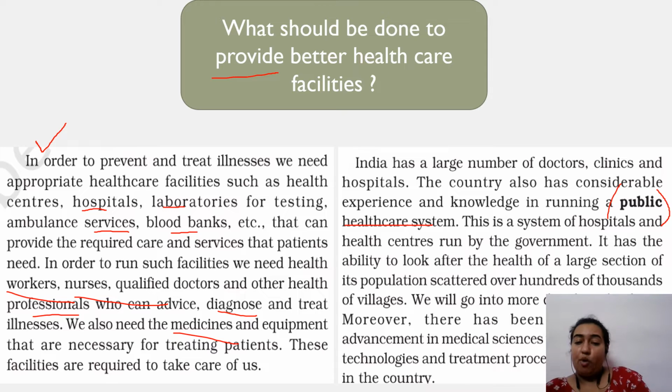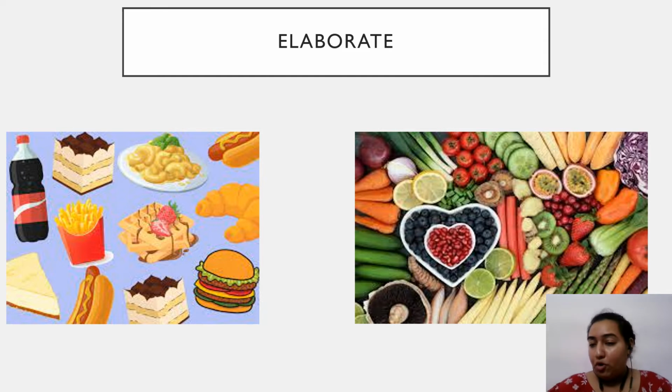So these are a few basic points. Now there is a testing time for all of you. I have pasted two images on the screen. You need to elaborate and tell me by writing in the chat box or in your notebooks what will happen if we consume the food items in both the images. How will it have a good impact on our body? How will it have a negative impact on our body? And what food items do we need to consume today and in future to ensure a healthy and balanced life? So you need to tell this in the chat box elaboratively.